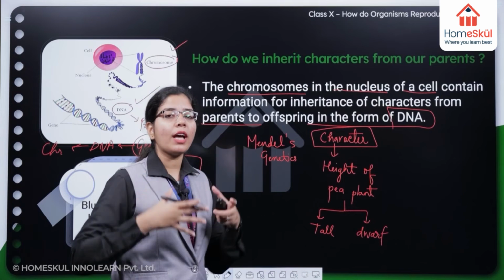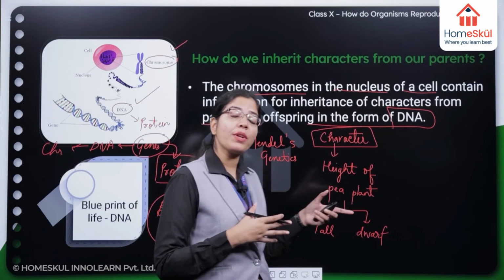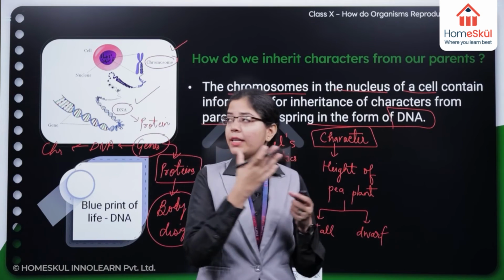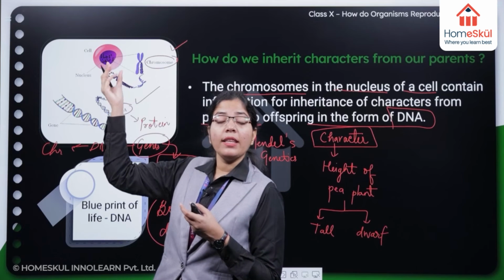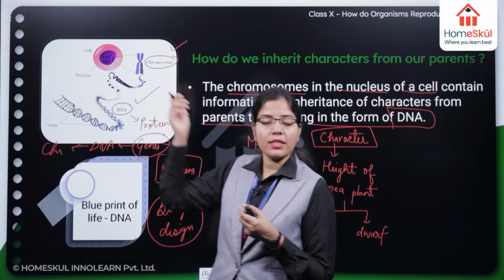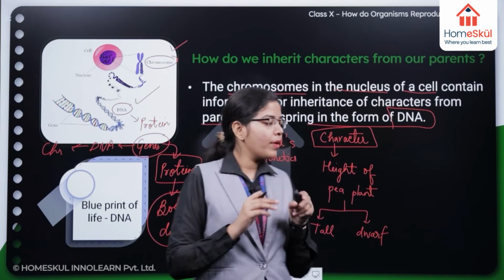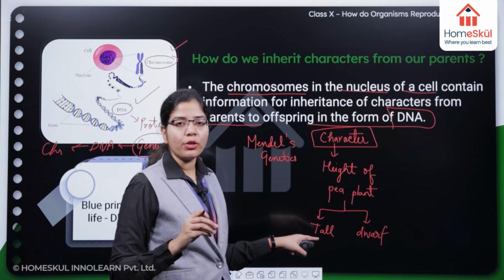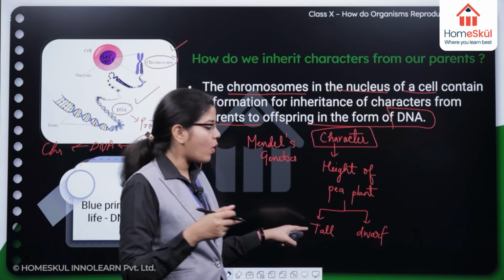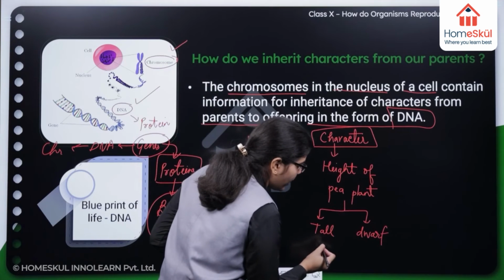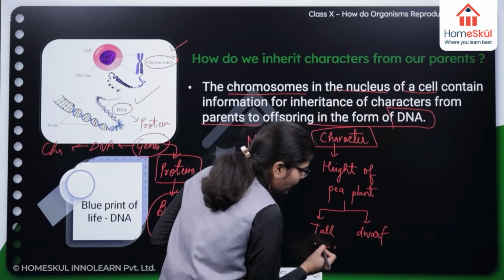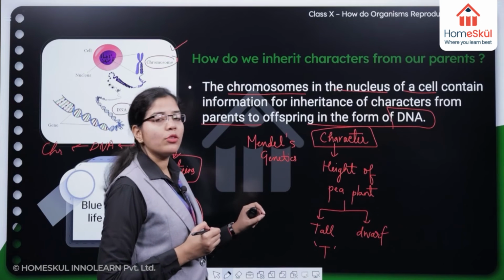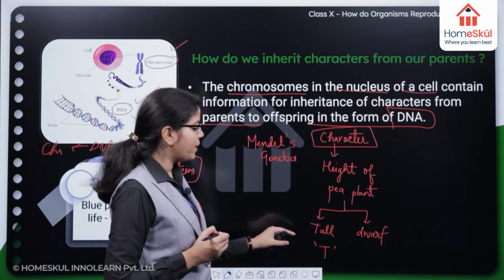But in genotype, we have to see what is present, which type of information is stored in the cell, inside the nucleus, in the DNA. So if we need a tall phenotype, if the stem should be tall, then in the DNA the capital T allele of the height gene should be there.